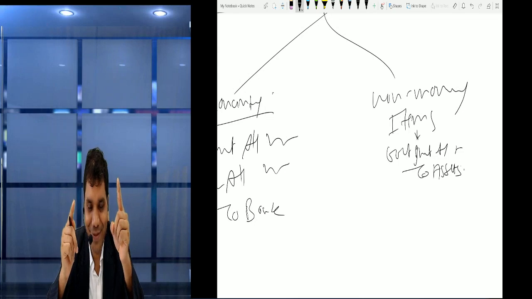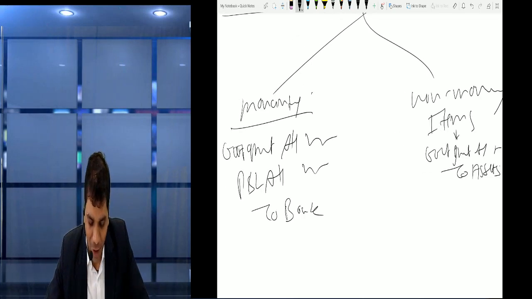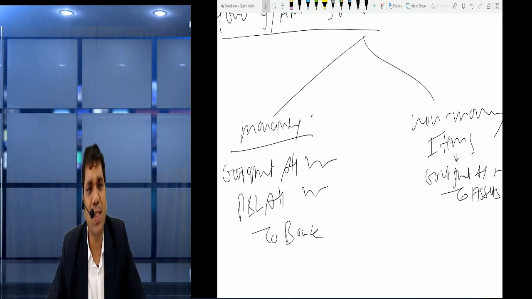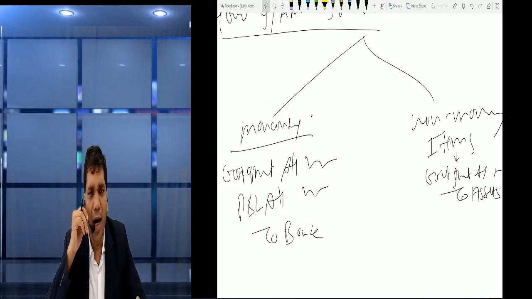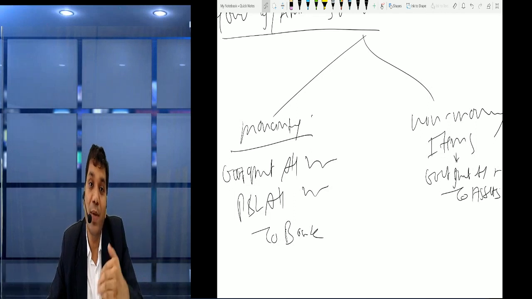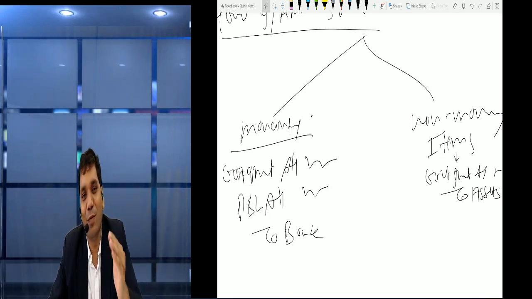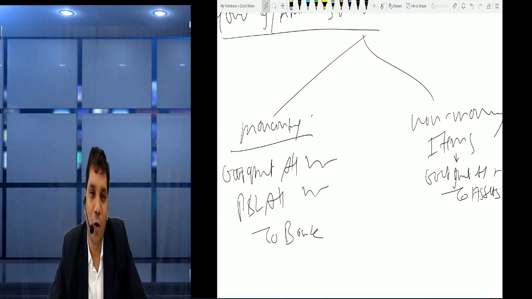So this is the refund of government grant. I repeat once again: whatever we did previously, if for any reason our government grant becomes refundable, then definitely we have to return the money. So we have to check what we did previously and make the opposite of that. That is the treatment for repayment of government grant.